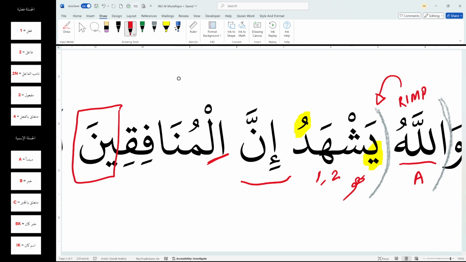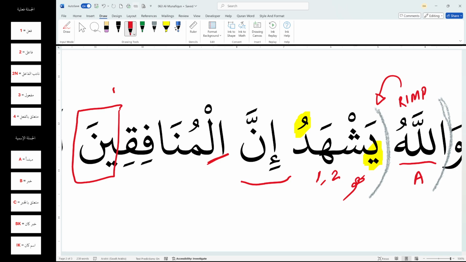So I know this is either nasab or jar, one of these two. I know that this is plural, which is three or more. I know this is masculine, and I know this is proper. Well, how do I know? Because it has an al.